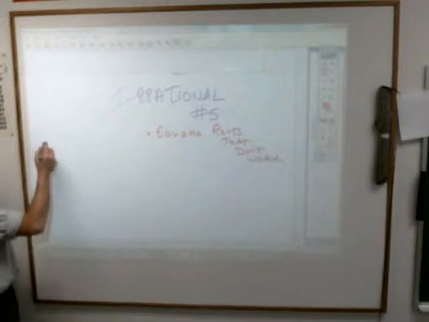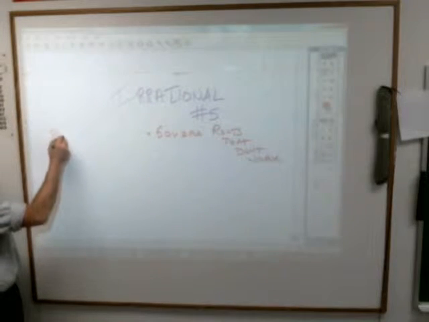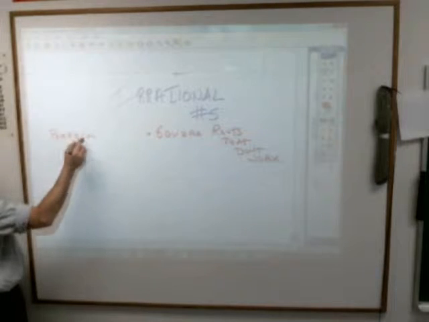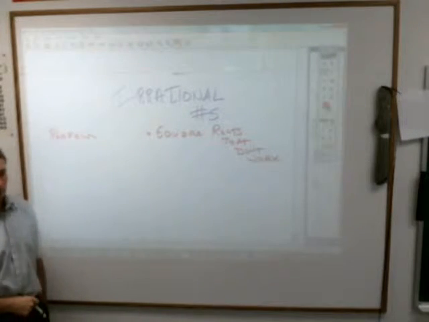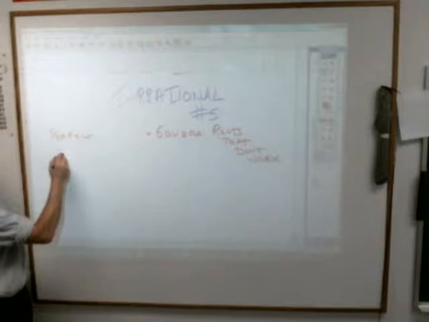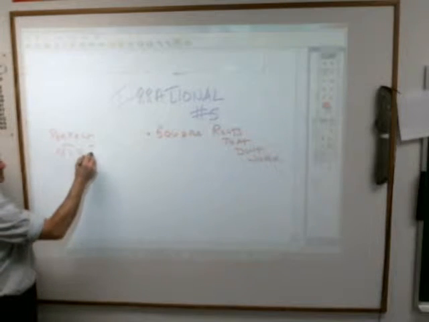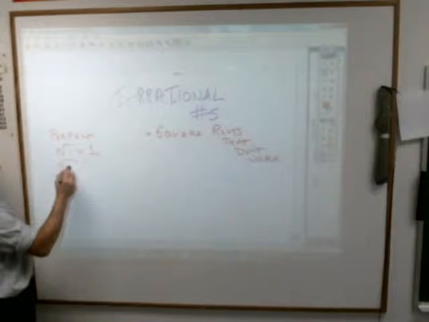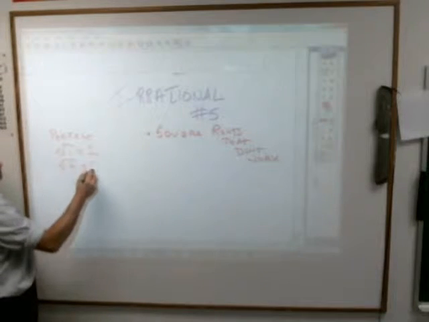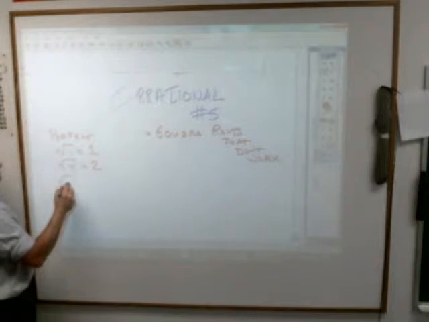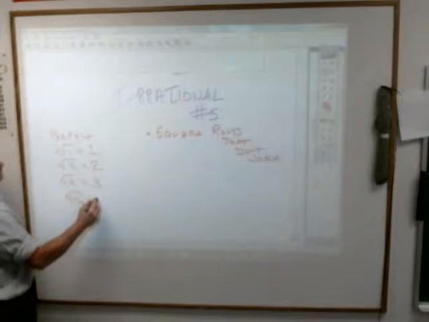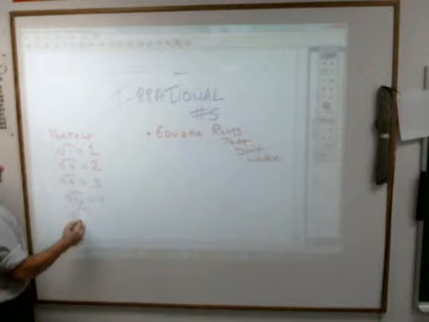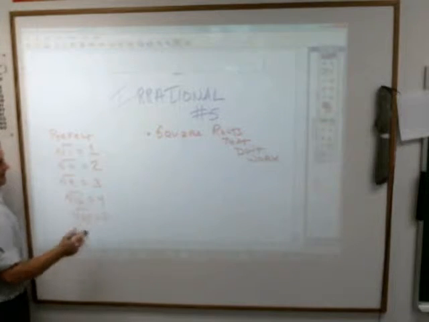Okay, we've got the perfect squares that do. And again, let's just throw out a couple of those. But by the way, most square roots don't, because there's not that many perfect ones. Remember, you have the square root of 1, which works out nicely because it's 1. You have the square root of 4, which is 2. You have the square root of 9, which is 3. You have the square root of 16, which is 4. Square root, let's do one more, 25, which is 5.